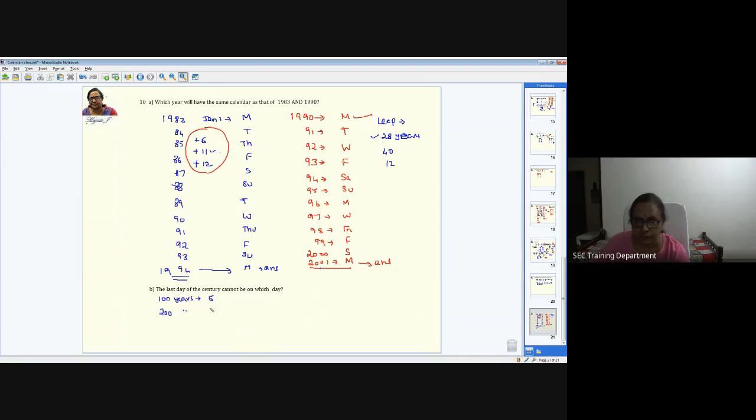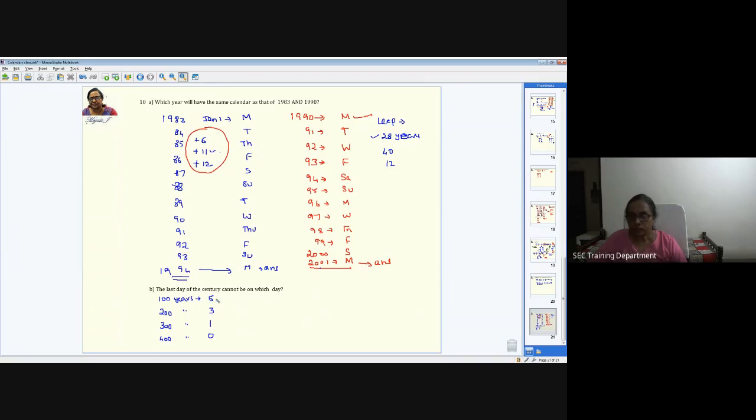For 200 years it is going to be 3, that is 5 plus 5 is 10, 10 by 7 leaves 3. For 300 years, it is again 3 plus 5 is 8, 8 by 7 leaves 1. Then for 400 years, it's 1 plus 5 is 6. But the 400th year is also a leap year, because 400 is divisible by 400. So we have 7, and 7 by 7 is going to be 0. We have already seen this. So these are all the odd days which you have.